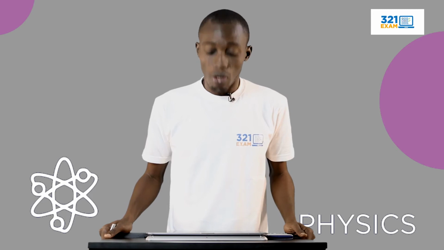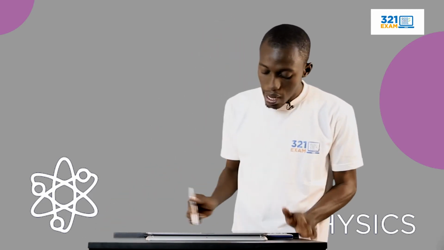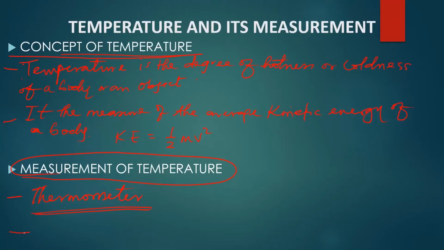And we are also made to understand that the average body temperature is from 35 to 40, right? 36.9 is approximately 37, right? So from 35 to 43, you have the temperature range of a normal human body. Is that clear? Temperature can also be measured in degrees Celsius, Kelvin, or Fahrenheit.